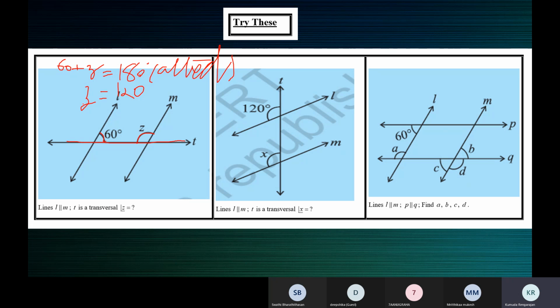For that, you must mark this angle. Call this X or something. So you must say X plus 60 is equal to 180, linear pair. So X is equal to 180 minus 60, 120. Then X and Z are corresponding angles. X is 120, so Z is also 120.